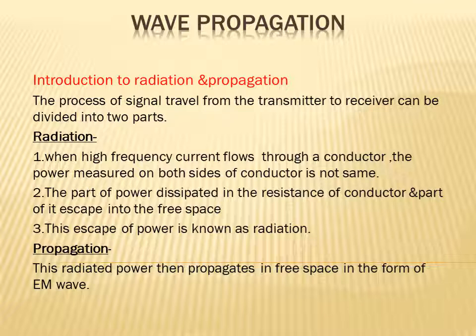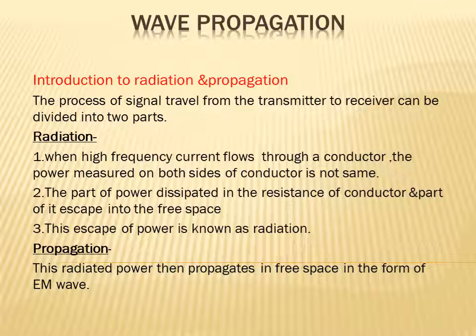Why is it not the same? Because of losses. One part of the power is dissipated in the resistance of the conductor, and a second part of the power escapes into the free space.